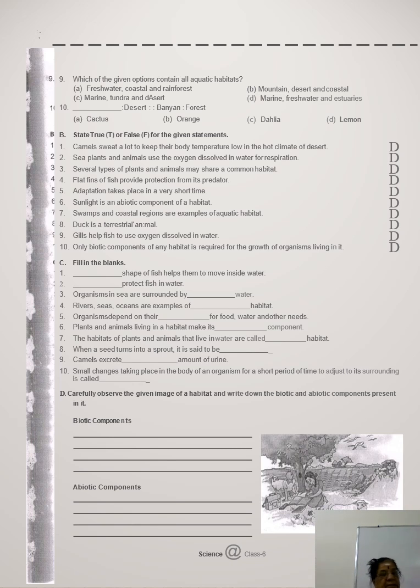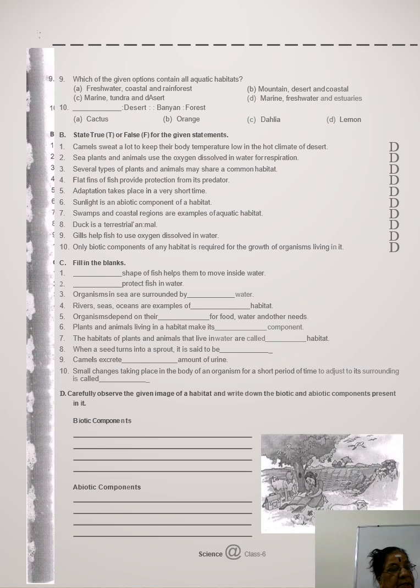Again, which of the given options contain all aquatic habitat? Freshwater, coastal, rainforest is not aquatic. Mountain is definitely not. Marine, tundra, desert are not aquatic. So the correct answer is D option, marine, freshwater, estuaries. What is an estuary? It is a place where river and sea meet. That region is called estuary.